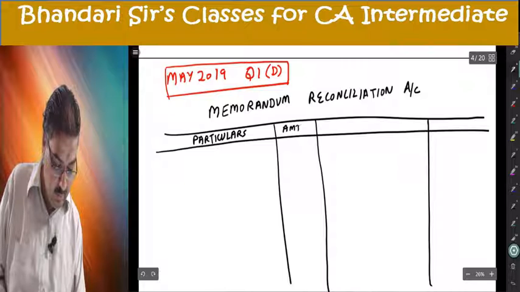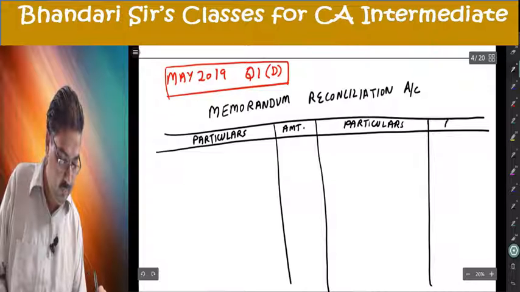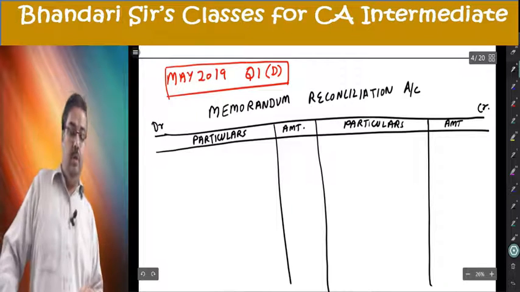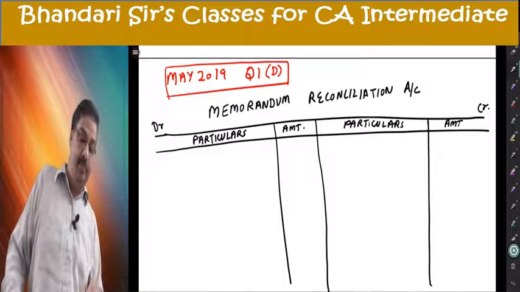Particulars, amount. This is credit, this is debit. In costing, there was profit. So I will start from the credit side.